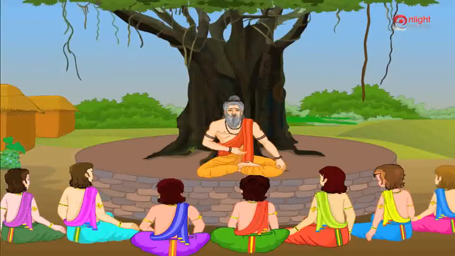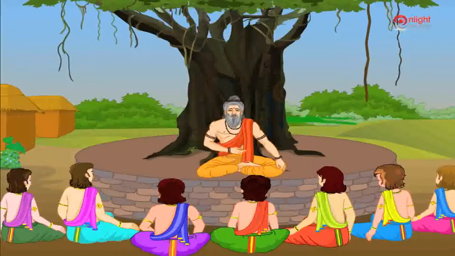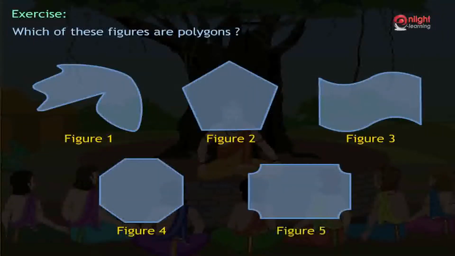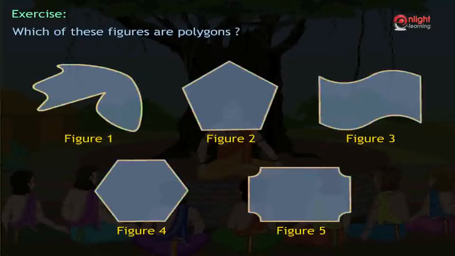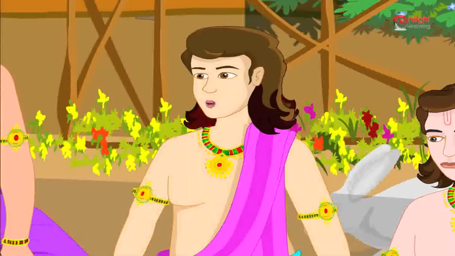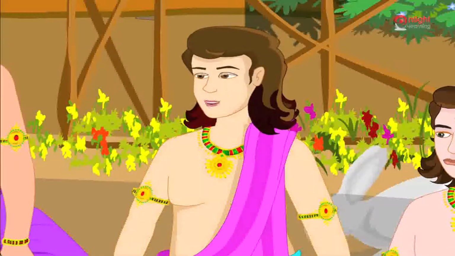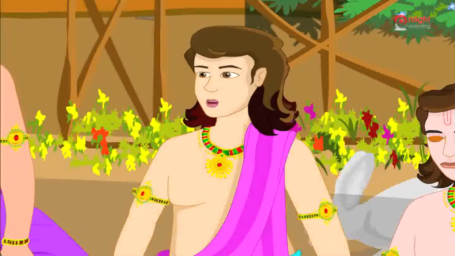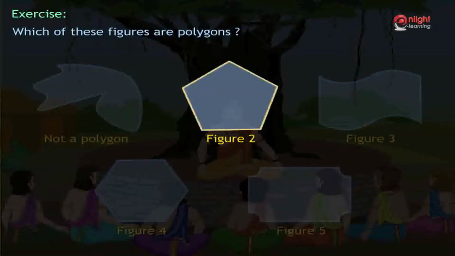Now, based on what we have learnt this session, can you find out which of these figures are polygons? All of the figures above are closed figures, since the starting and end points are the same. Now, a closed figure is said to be a polygon if it is formed from straight lines. Figure 1 comprises of curved lines. Hence, figure 1 is not a polygon. Figure 2 is made from 5 line segments. Hence, figure 2 is a polygon.